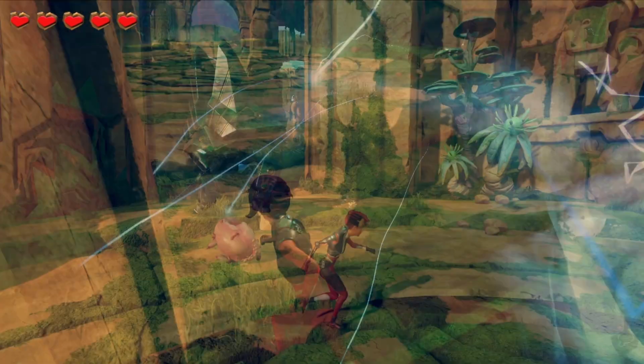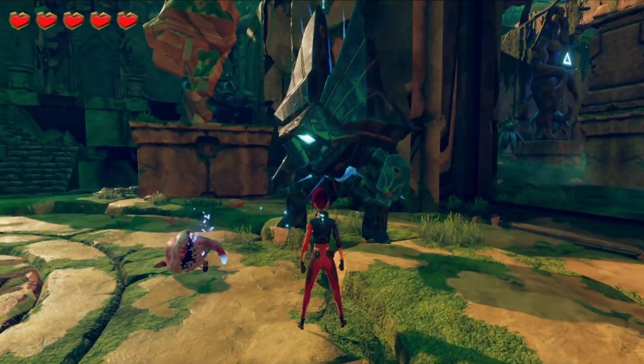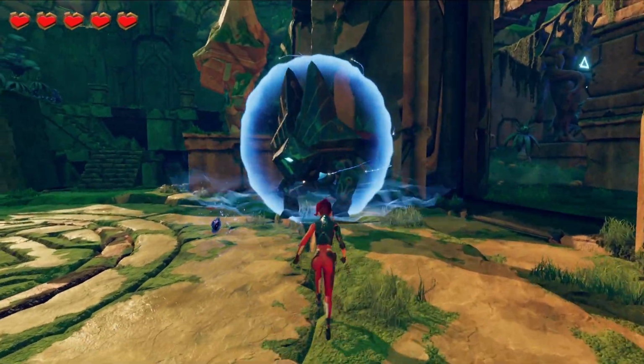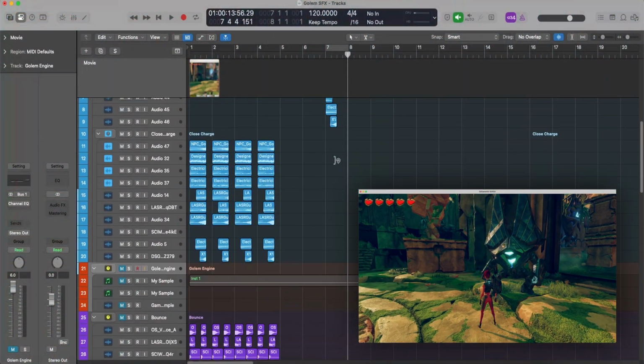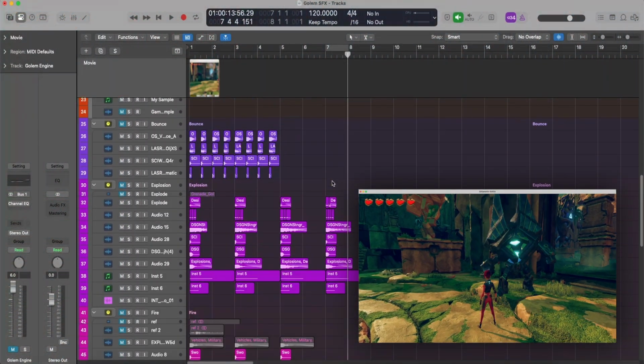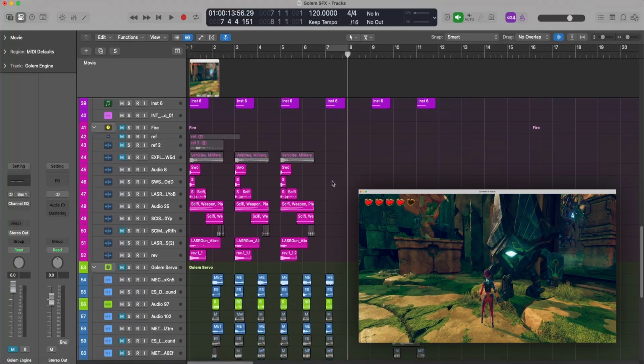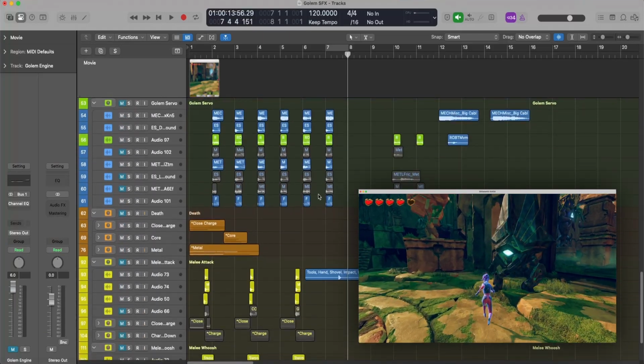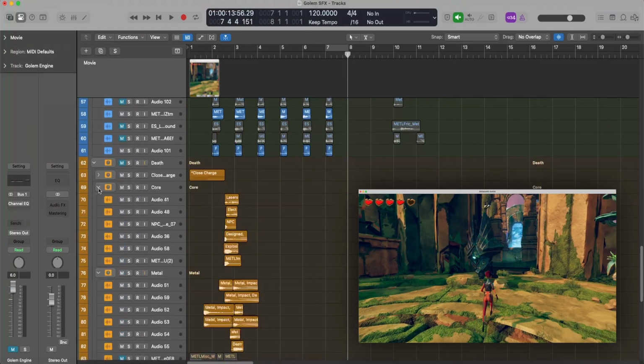Most of his attacks charge up before he unleashes a devastating strike. I created a specific sound library for all of his offensive abilities that I could use interchangeably. Doing so allowed for all of his attacks to feel different from one another, but overall remain uniform.